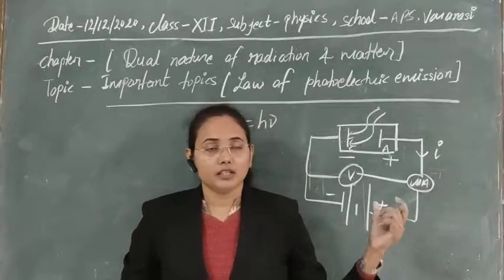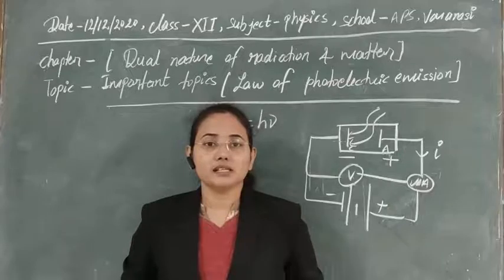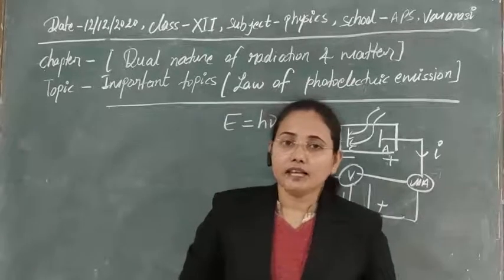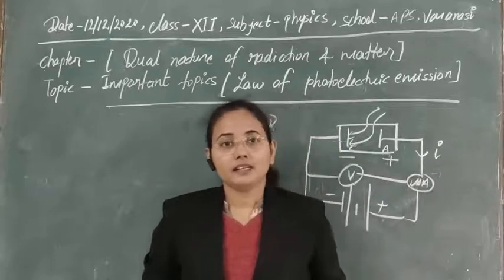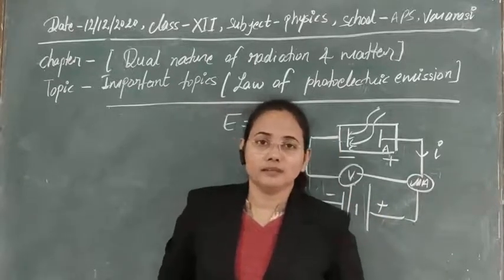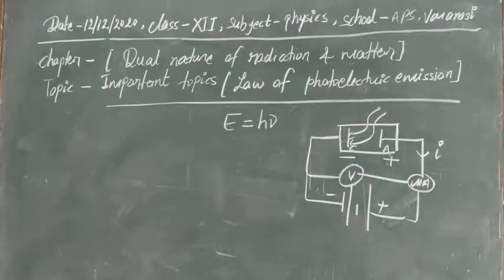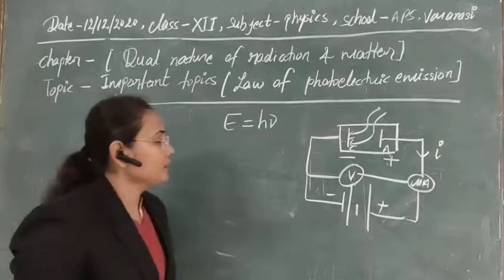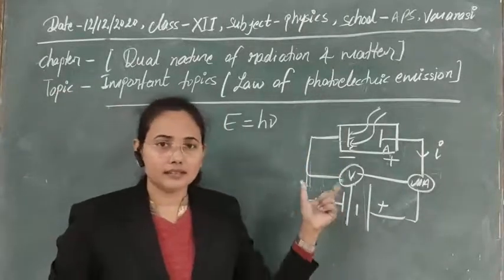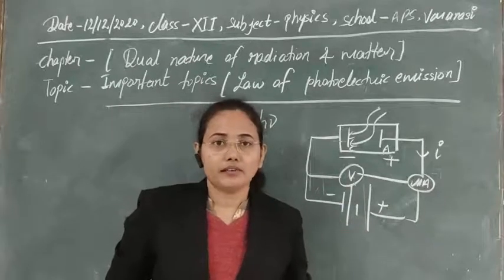So the kinetic energy of ejected photoelectrons depends on the frequency of radiation here.